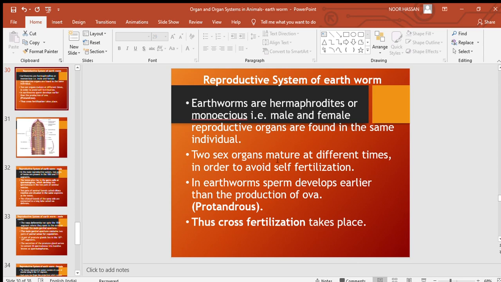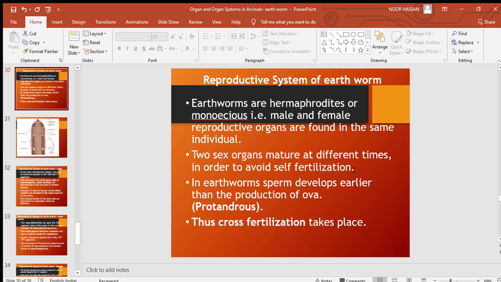The two sex organs mature at different times, in order to prevent or avoid self fertilization. As both the sex organs are present in the same individual, they mature at different times. It is for the purpose of avoiding self fertilization.